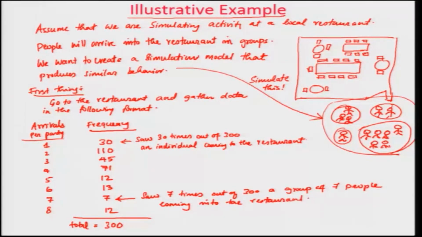So, that is what this data implies. Each one of these rows implies, for example with 8, that you saw 12 times a party containing a group of 8 people coming into the restaurant.